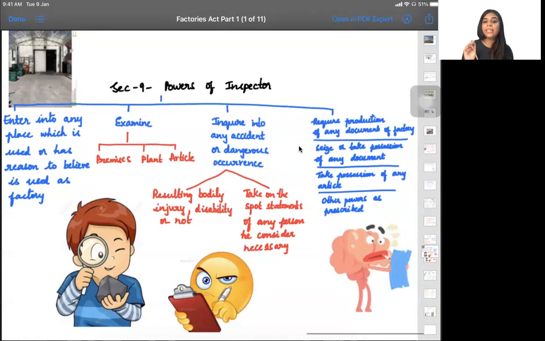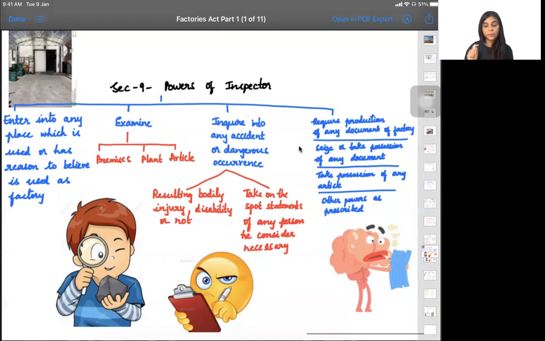If any dangerous accident happens, he can come there and examine how many people got injured. If anybody got a disability, he will check that also. He can take spot statements of whoever is there. Whoever is a witness or anybody else, he can ask them and take their statement. That is what he is doing in this picture.